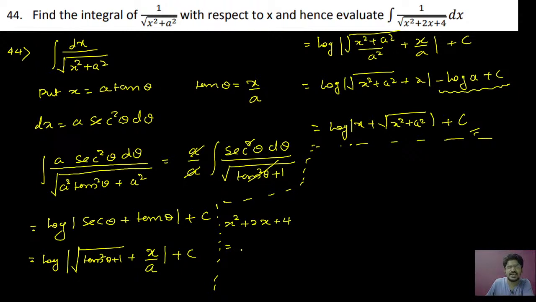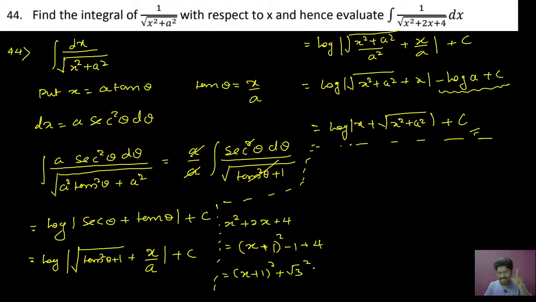As I said in the theory classes, put bracket, put square, first term is x, coefficient of x is 2, divide it by 2, you get 1. The same 1 has to be subtracted outside, plus 4 as it is. So this will be x plus 1 whole square plus 3, which you can write as root 3 square.